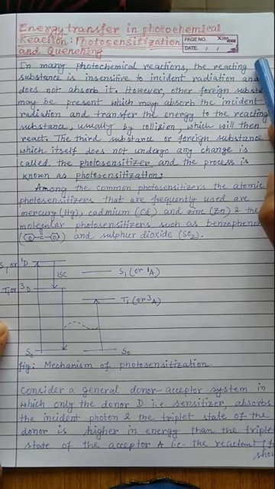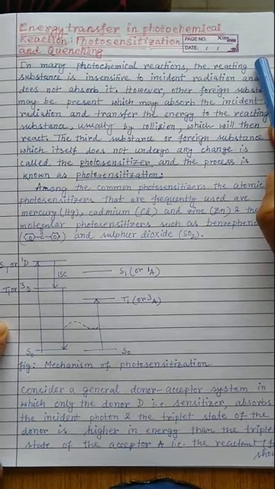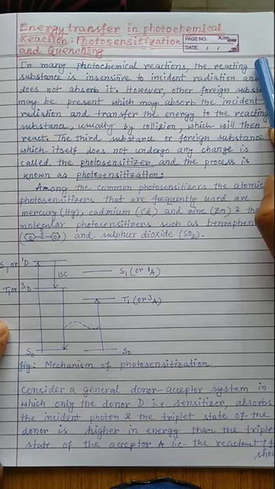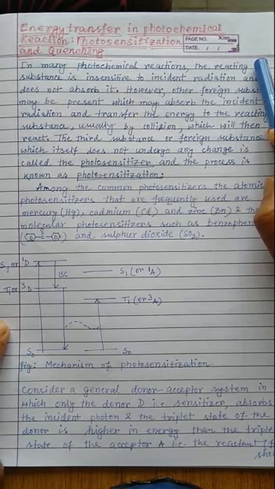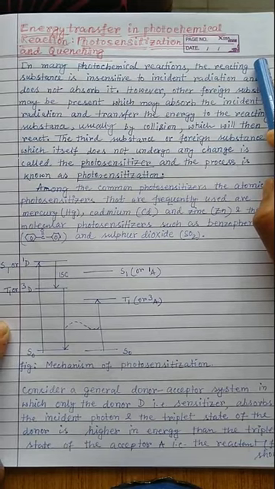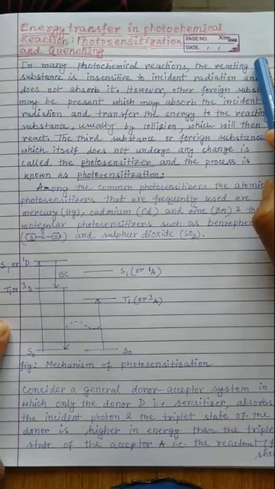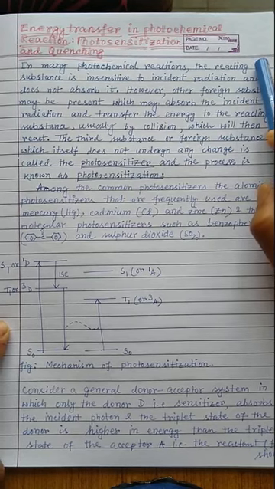So in many photochemical reactions, the reacting substance is insensitive to incident radiation and does not absorb it. What does it mean? Suppose I have a light source of 320 nanometer light, and the reactant molecule that I would like to observe in my case study can absorb only 253 nanometer light. That means the light that I have is not suitable for this reaction, because in the first law of photochemistry we observe that a particular wavelength of light is absorbed by the molecule, and that wavelength is suitable for the particular photochemical reaction.